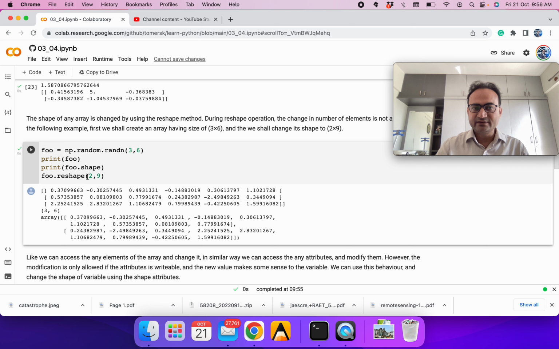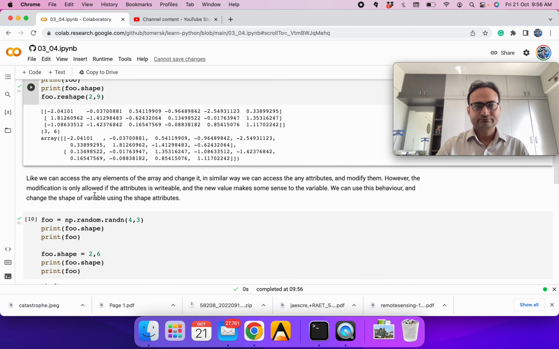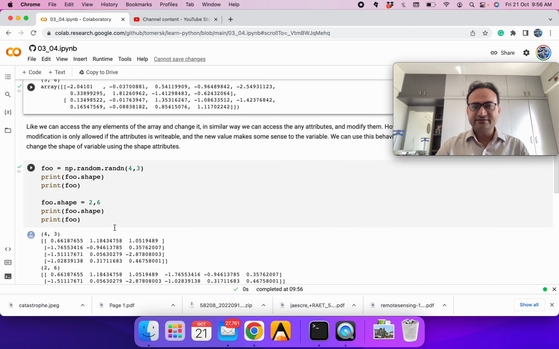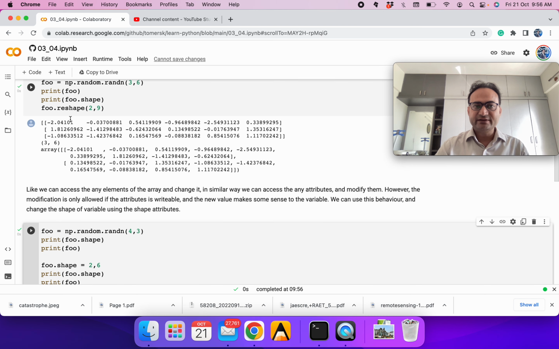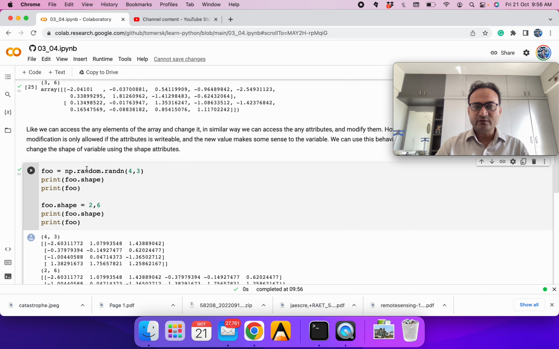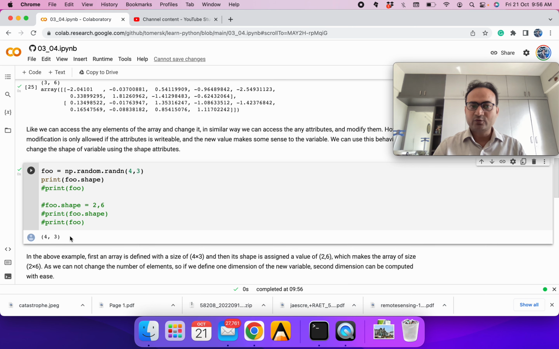So we can define the reshape function like 2 comma 9. So it makes it 2 comma 9. You can see the output. Similarly, let's try 4 by 3. You can make it the way we are using the reshape function. Remember in the one exercise we can access the shape of an array. So we are getting 4 comma 3. We can modify this shape also.